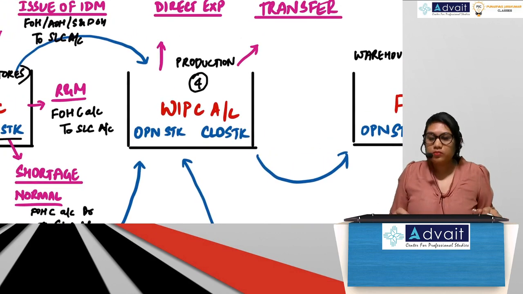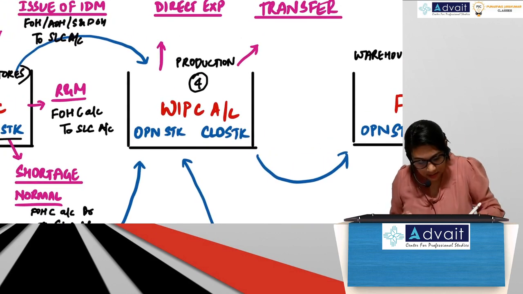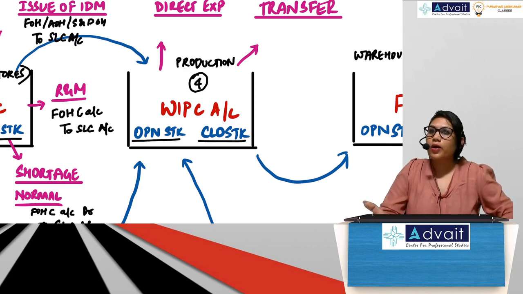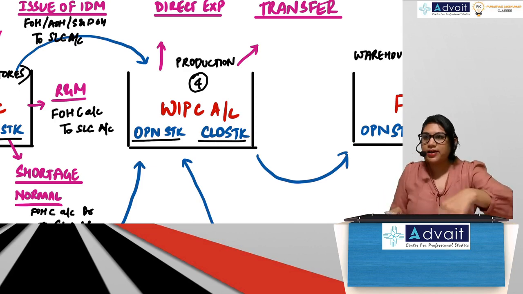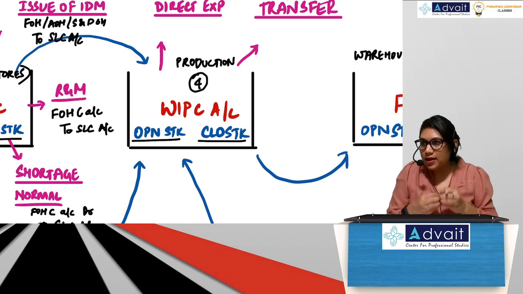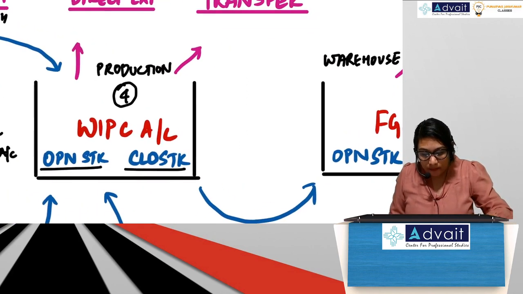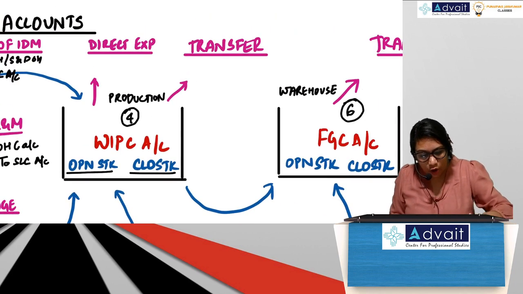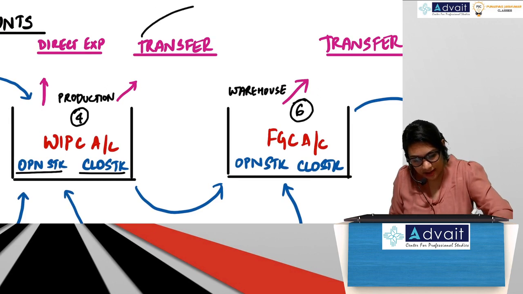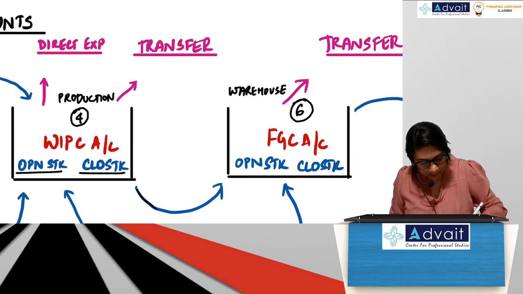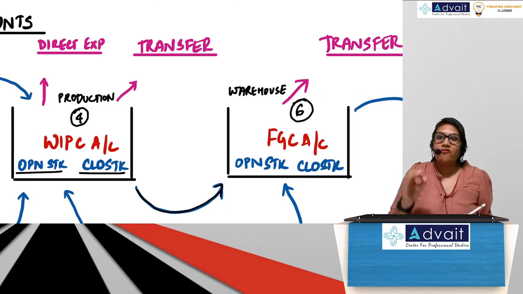WIP, what happens? We have opening balance, closing balance of WIP. Then all these entries, wherever WIP is coming, obviously will come here. The only new entry is that from WIP, where will my goods go? My goods will go, you can show an arrow, it is already there, to my warehouse.